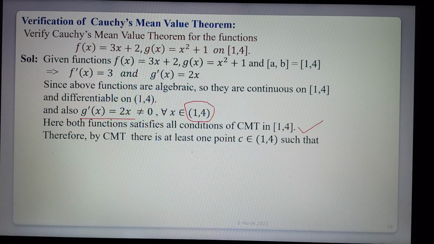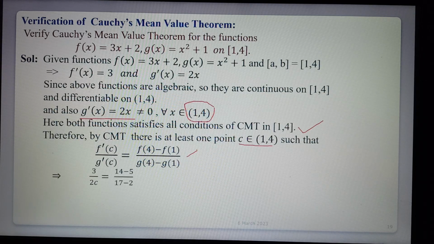So we have to find at least one point c belonging to (1, 4) such that f'(c)/g'(c) = (f(4) - f(1))/(g(4) - g(1)). Here f'(x) = 3, so f'(c) = 3, and g'(x) = 2x, so g'(c) = 2c. Substituting, f(4) = 14, f(1) = 5, g(4) = 17, g(1) = 2. Simplifying, 18c = 45, so c = 2.5.